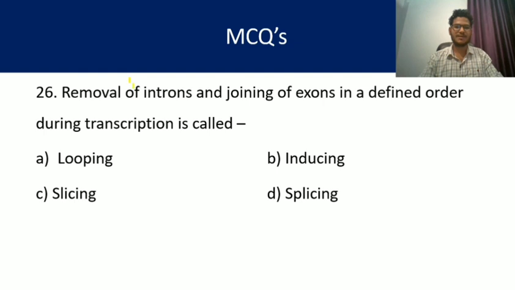Question number 26. Removal of introns and joining of exons is a defined order during transcription. So the introns or the non-coding sequences are removed and exons or the coding sequences are joined together, which is called RNA splicing, my dear friends. Answer is splicing, D.